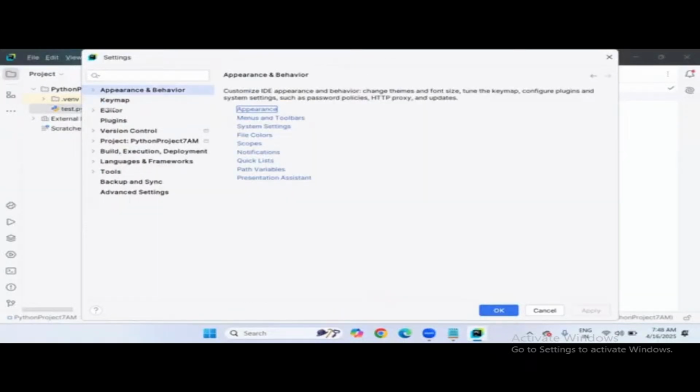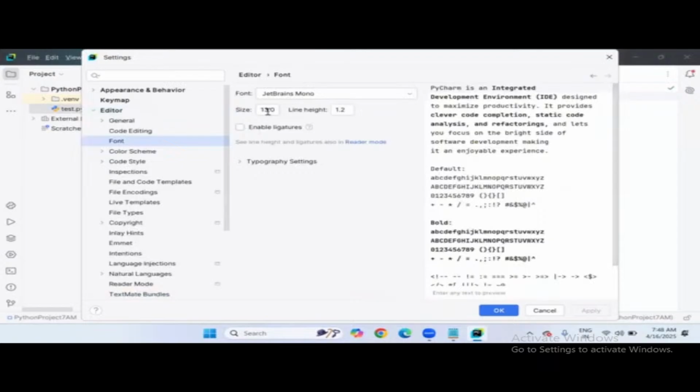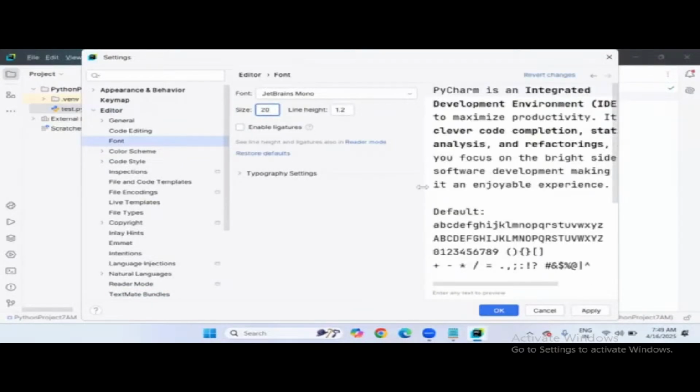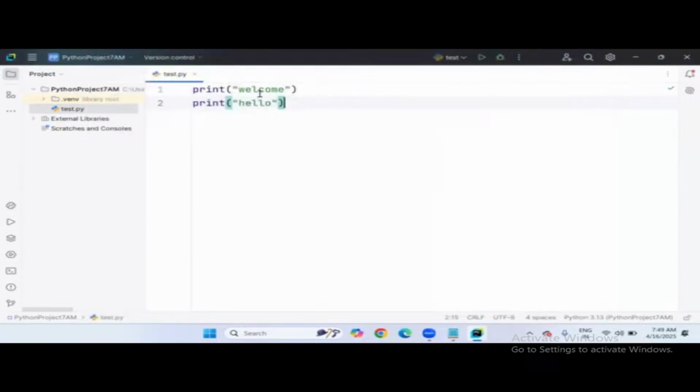And then also, do you want to increase the font size? Simply go to the editor option. Click on the editor option, and there is a font option clearly available. Click on font, and the default font size will be 13. If you want, you can increase it as much as you want. I'm increasing it to 20, so there is clear visibility. So we are getting the font size incremented here.